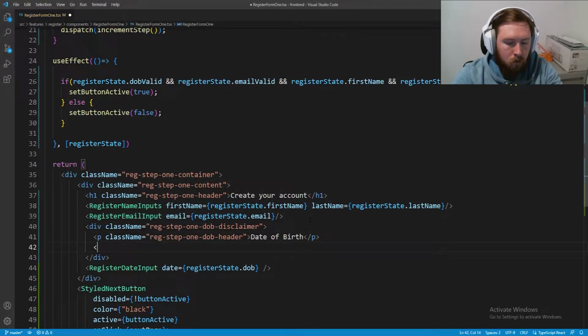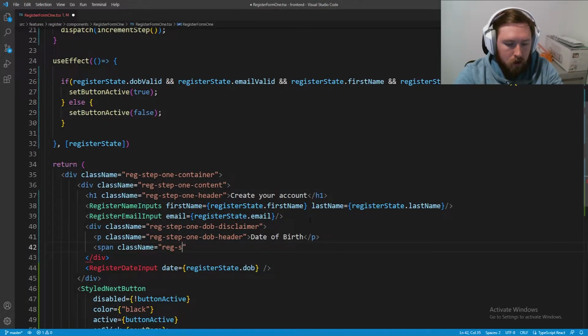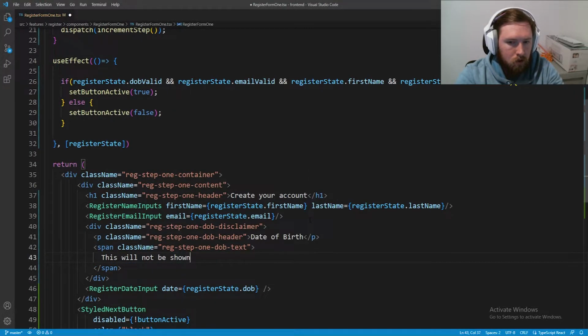And then underneath, we're going to have a span. And this is going to be the className of reg-step-1-DOB-text, like so. And inside the text, it's going to say: this will not be shown publicly.